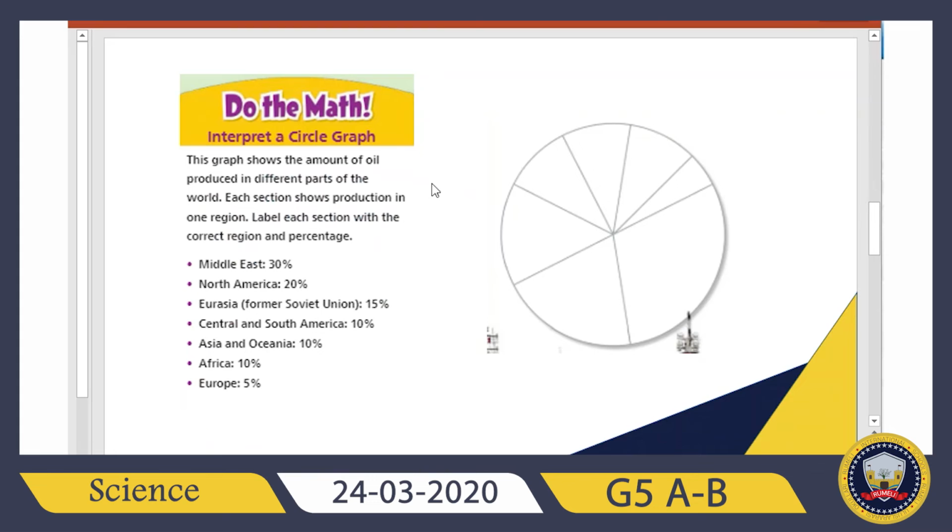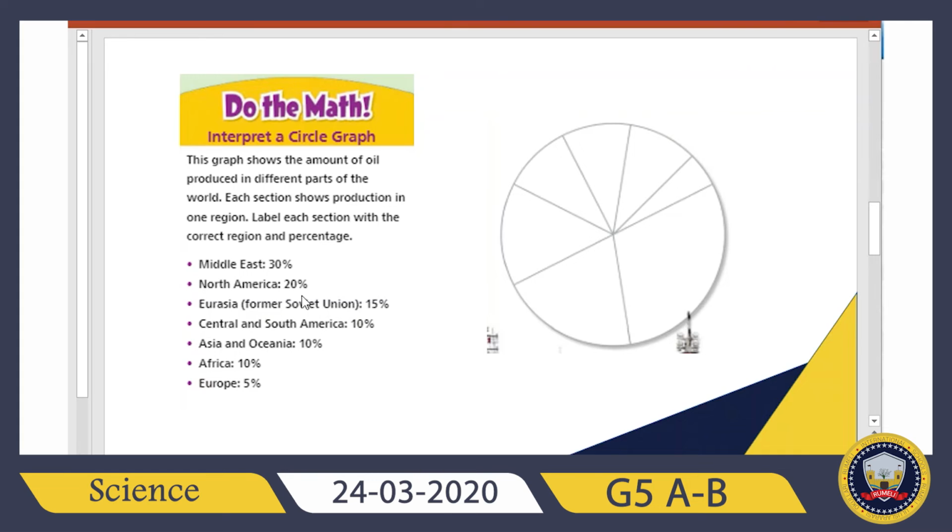In your book, you have a question like that. It is asking you to label each section with the correct region, with the correct percentage. This pie chart is showing us the amount of oil produced in different places on Earth. It is giving us the amounts, and we need to place them here.